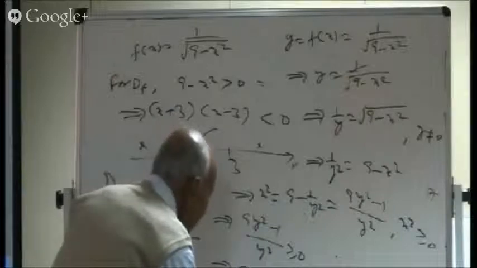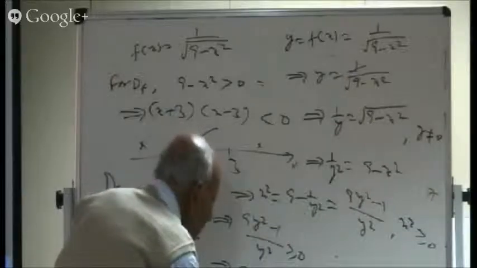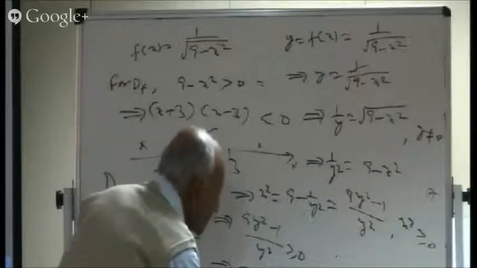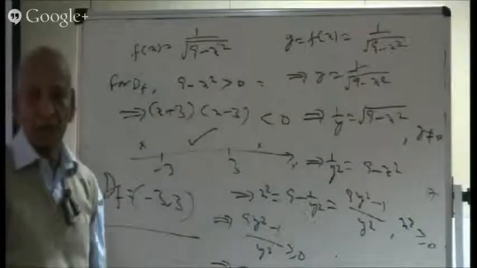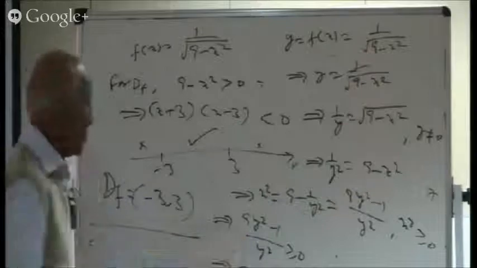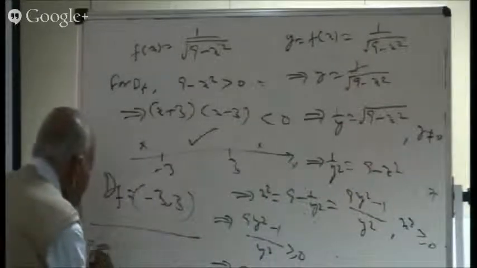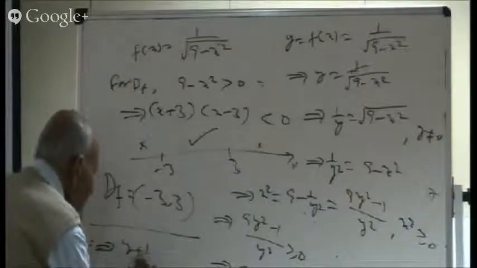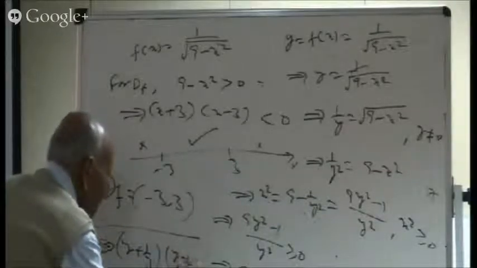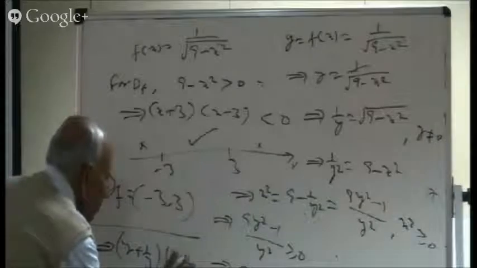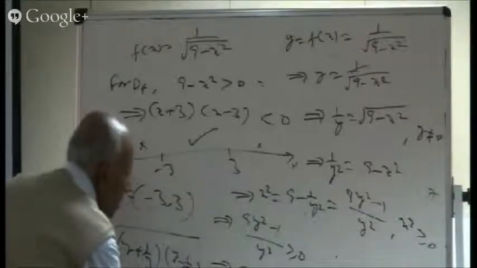Or can I write y square minus 1 by 9 is greater than or equal to 0. Is it all right? So can we have the factors? So here's y plus 1 by 3 into y minus 1 by 3 is greater than or equal to 0.